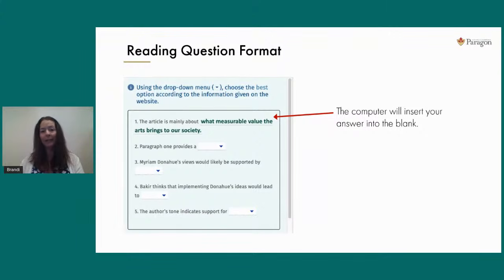Now, if you want to change your answer on the test, you can certainly do that. You would just click on the answer that you've already inserted into the blank. The computer will open up those 4 answer boxes or the 4 choices again. Just click on the new choice that you think is correct.